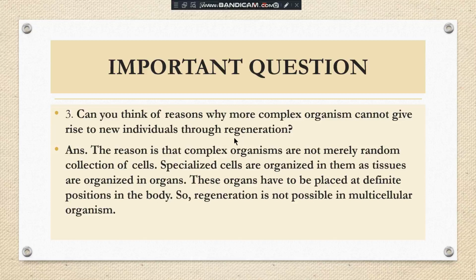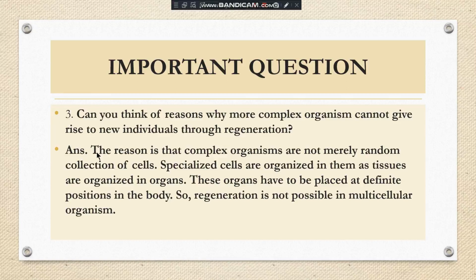Here, if an organism's body is accidentally cut, or if we cut the body of the organism into pieces, then each piece will grow the remaining part and convert into a new organism. Regeneration can occur for simple level organisms like planaria.